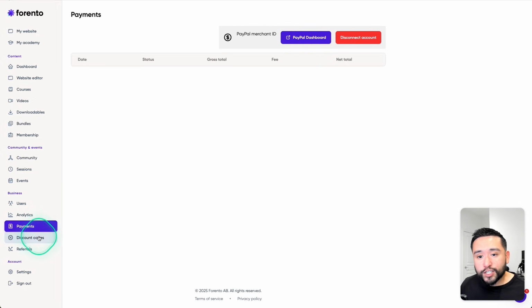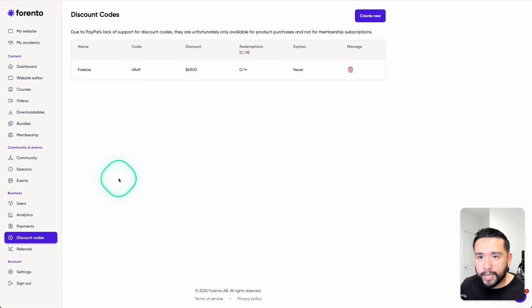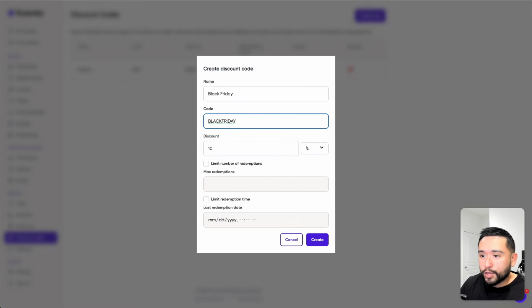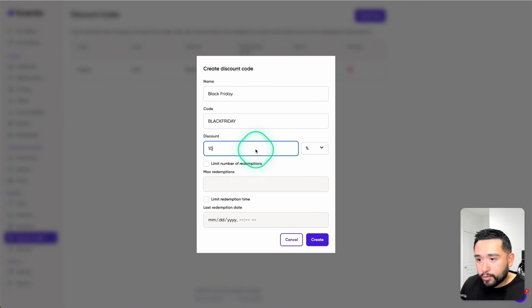And another unique feature are the discount codes, okay? So you can create discount codes. Now there are some limitations here. So if I click on create new, I can give it a name, give it the code, and for discount, it needs to be either 1 through 99.